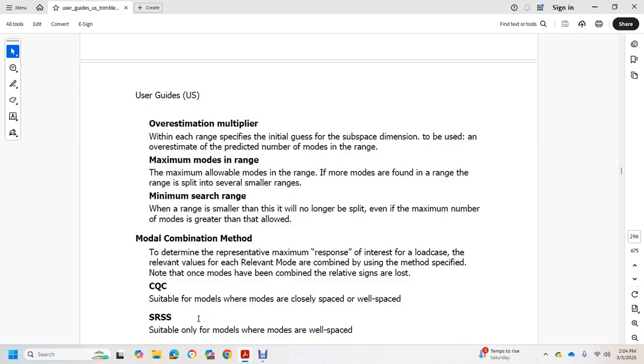Modal combination method determines the representative maximum response for the load case of interest. The relevant value for each of the relevant modes is combined using the method specified. Note that once modes have been combined, the relative signs are lost. The CQC is a suitable method where modes are closely spaced or well spaced. SRSS is suitable only for structures with modes that are well spaced.